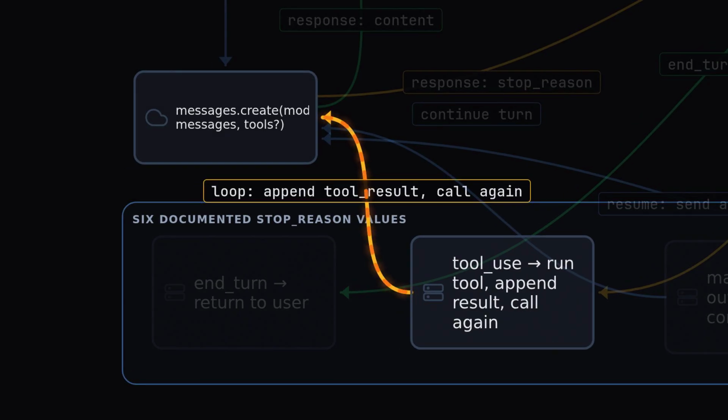Watch the tool use arrow curve all the way back to messages.create. That loop, call, tool, append, call again, is the seed of the entire agent layer. We grow it in playlist of 3.